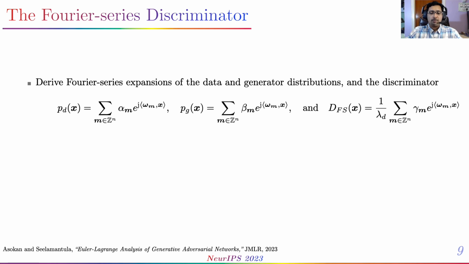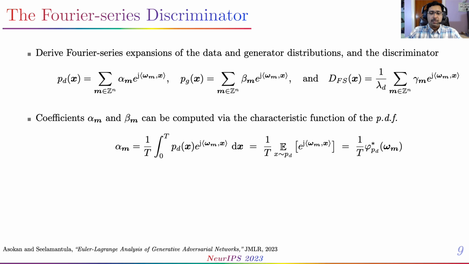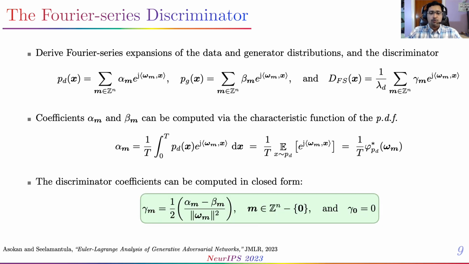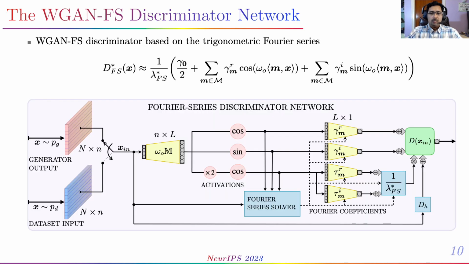Considering the Fourier series expansions of P_D, P_G, and D star, we showed that the Fourier coefficients of P_D and P_G can be computed by evaluating a sample estimate of the characteristic function at the desired harmonic omega_m. This gives us a closed-form solution to the coefficients of the discriminator. While detailed truncation and approximation error analysis are presented in the paper, the resulting Fourier-based discriminator is implementable via a two-layer network with pre-computed weights and sinusoidal activations.